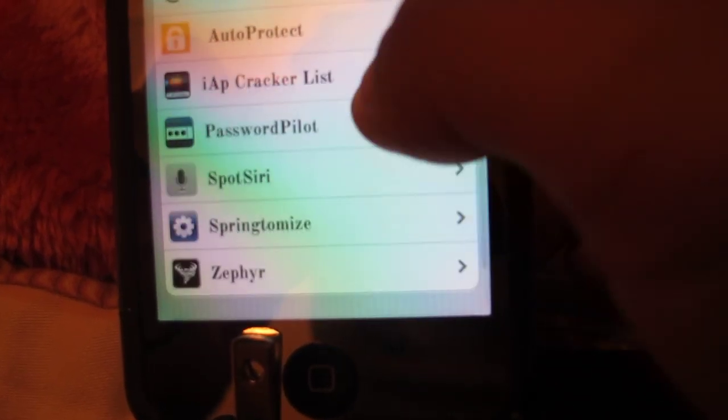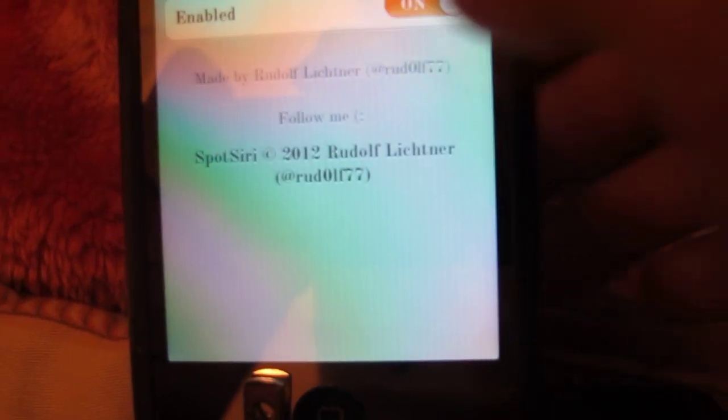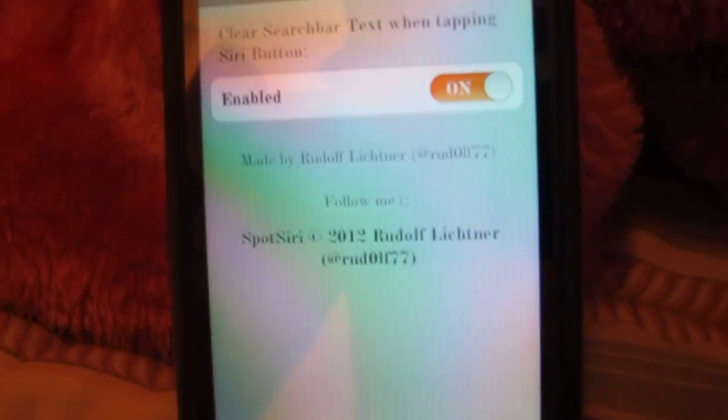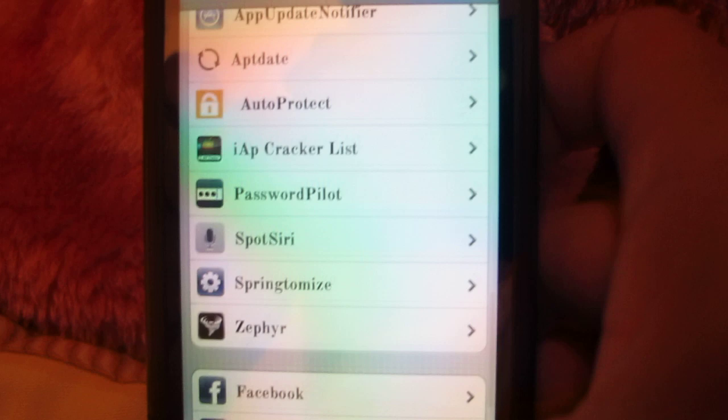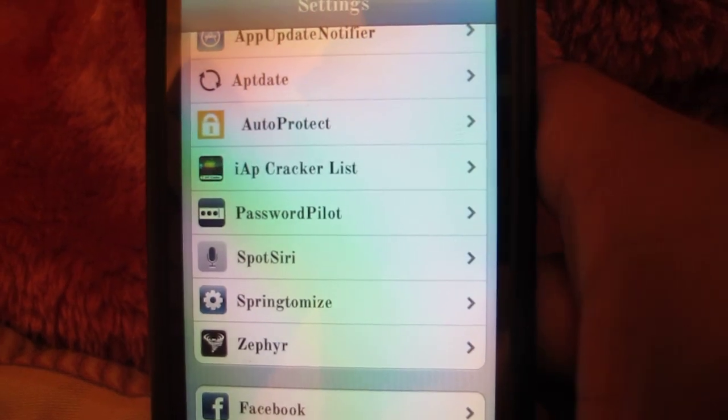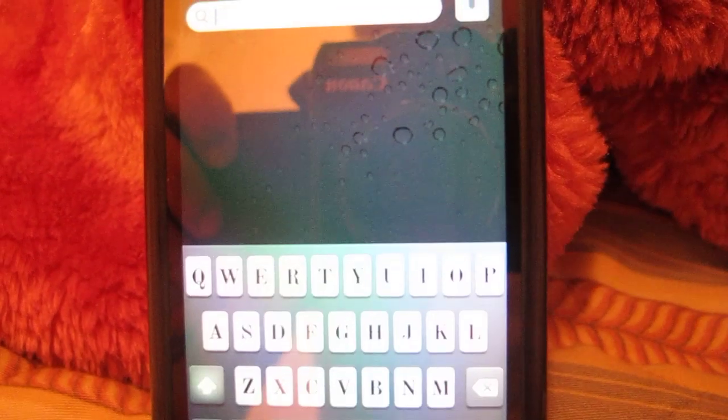to settings, and you want to enable this. You always want to enable everything else. You install something from Siri. So here you can see the Siri button. Boom. Once you tap this, Siri is going to come up.